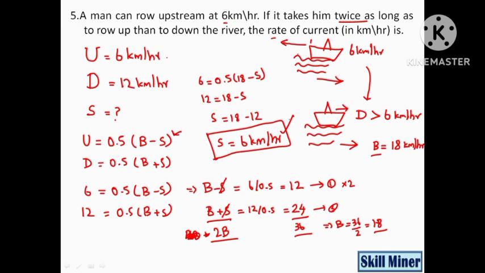Once again I'm explaining the question. In the question it's given that upstream speed is 6 kilometer per hour. The time he is taking upstream is twice that of downstream, which means the speed downstream will be twice, so I'm multiplying 2 with u to get the d value. We know the formula of u is 0.5 into (b minus s), and d is 0.5 into (b plus s). We can solve these equations and get the b value. On substituting the b value again in the equation, I will get the s value.